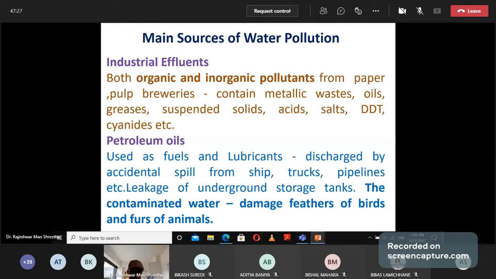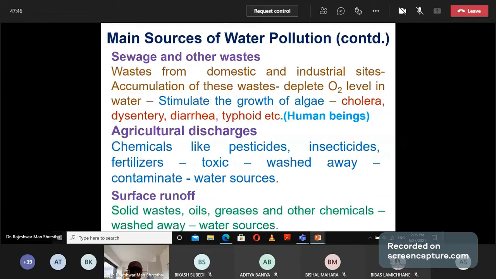Next, the liquid of underground storage tanks. When animals use this type of water, it damages the feathers of birds and the fur of animals. When human beings use alkaline water, it will cause stomach problems.